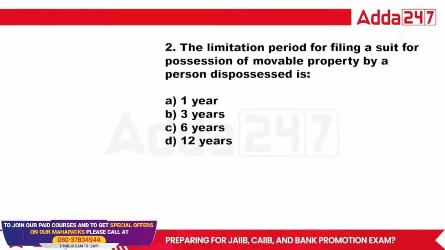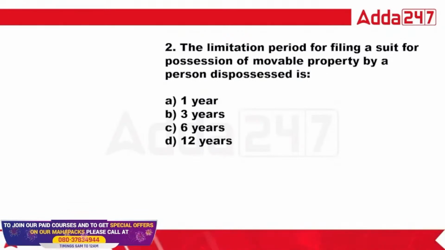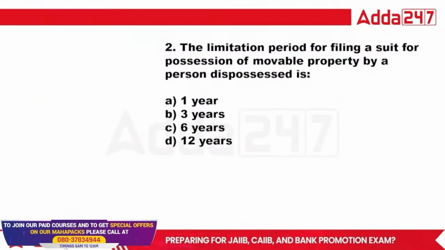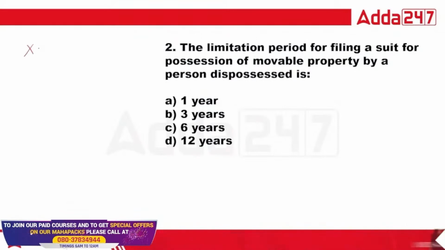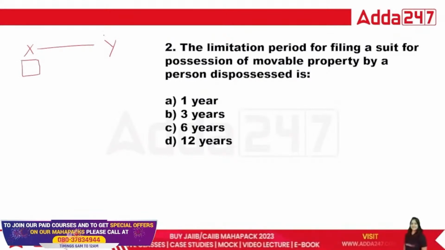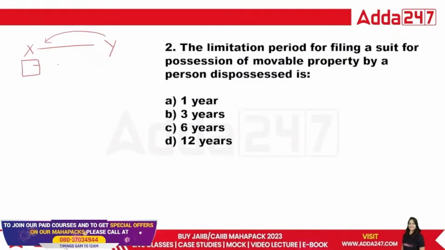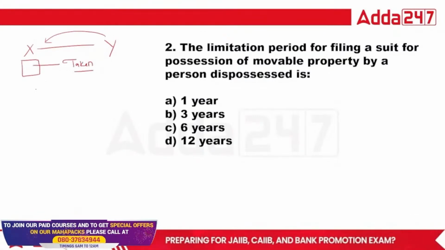Yes class. What is the limitation period for filing a suit for the possession of movable property by the person dispossessed? Suppose this is X person and this is Y person. X person has a movable property and Y person has taken that property.